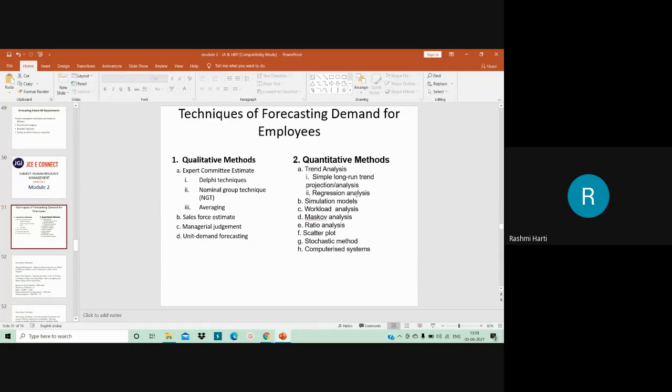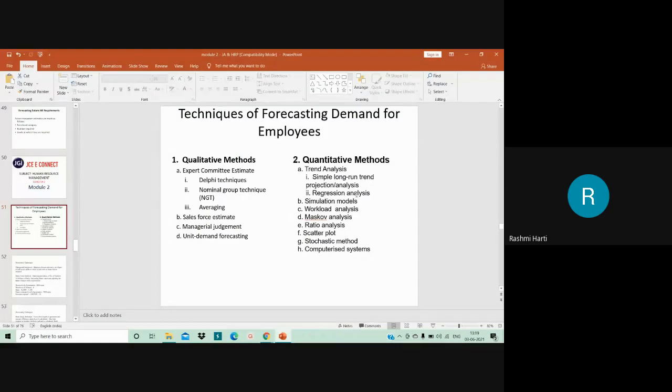Simple long run trend analysis is basically forecasting the manpower requirement. It is a study of an organization's past employment levels over a period of years, it may be 5 years or 4 years, to forecast future requirements. For example, in simple long run trend projection and analysis, in many organizations sales levels are related to employment needs. So a table or graph shows the past relationship between sales and employment.